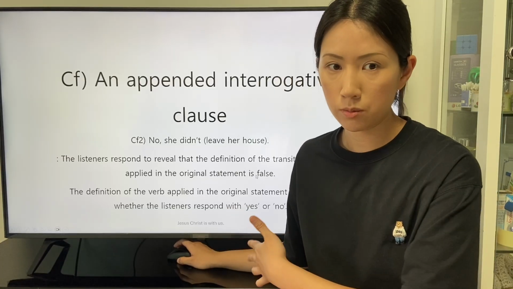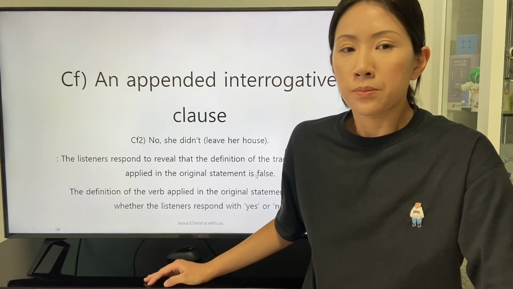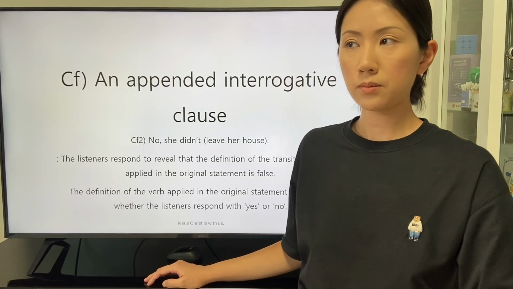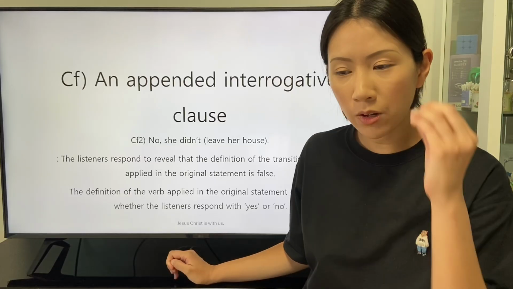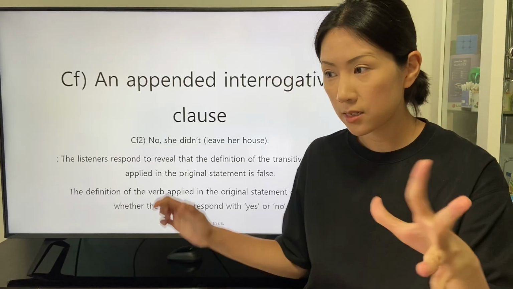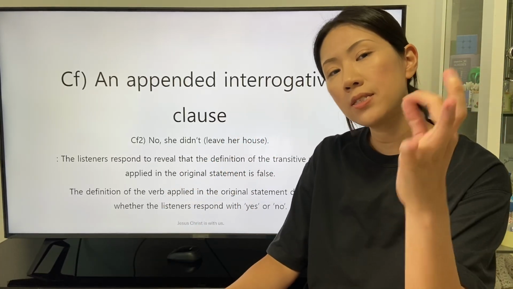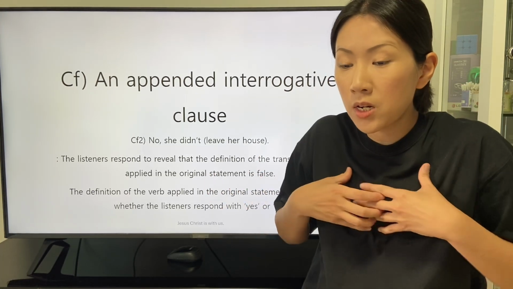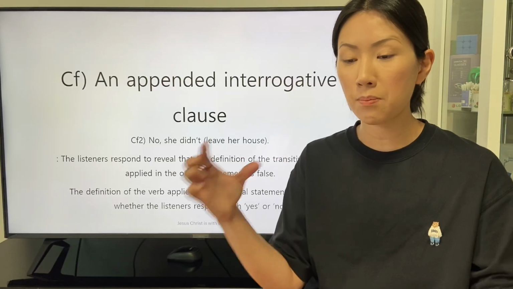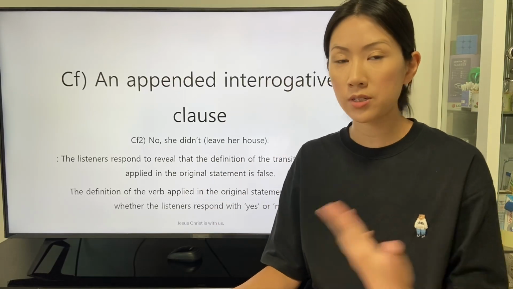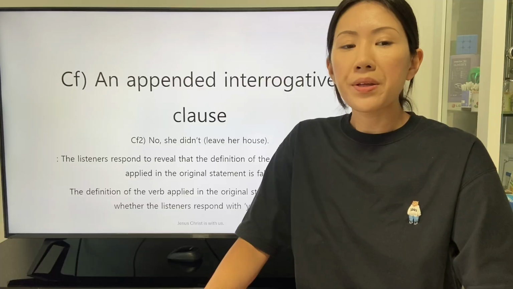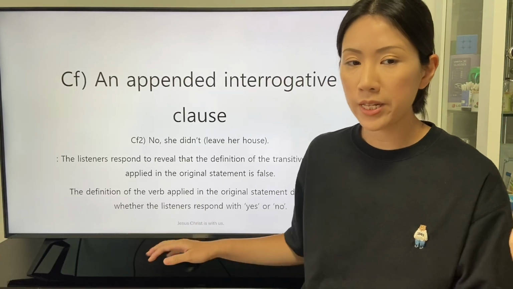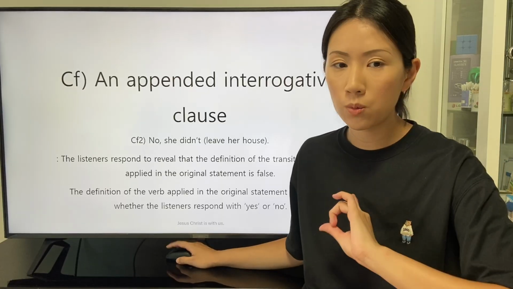She left her house. We can understand that the appended clause reveals the intent of the speaker to emphasize the intent delivered in the declarative statement, she left her house, the original statement. The definition of the verb applied in the original statement determines whether the listeners respond with yes or no.